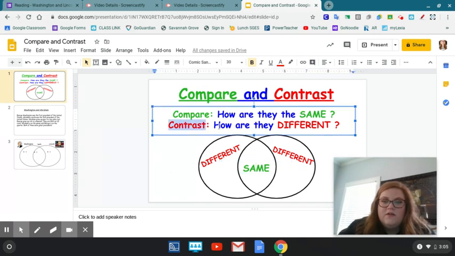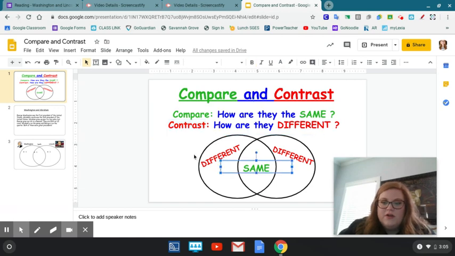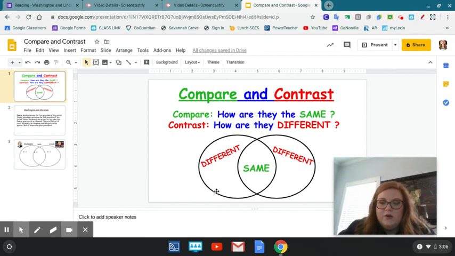Contrast is when you think, how are they different? So you have two different things. You'll put one thing on one side, one thing on the other side of the Venn diagram, and you have to write what is only about that one thing or person or whatever it is you're comparing or contrasting. So same goes in the middle, different goes on the outside.